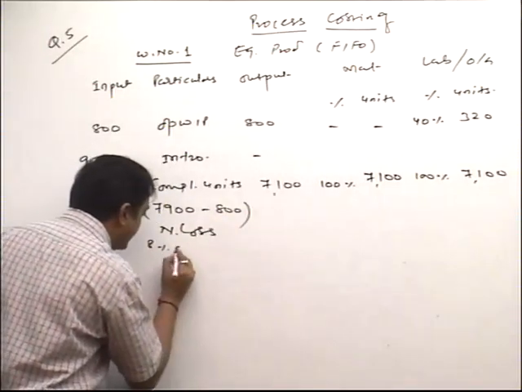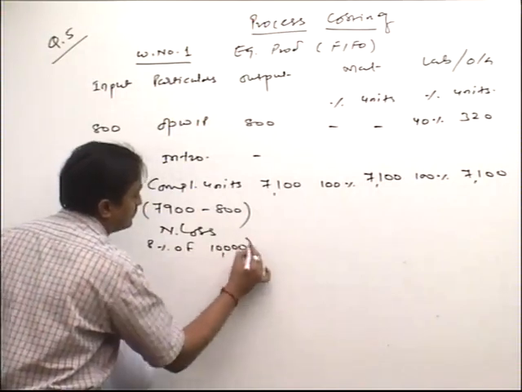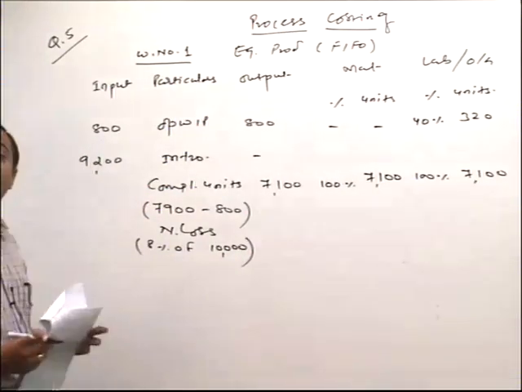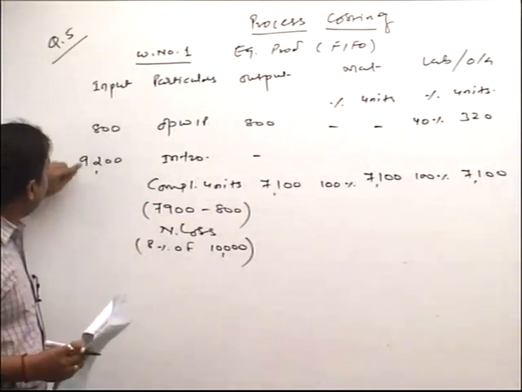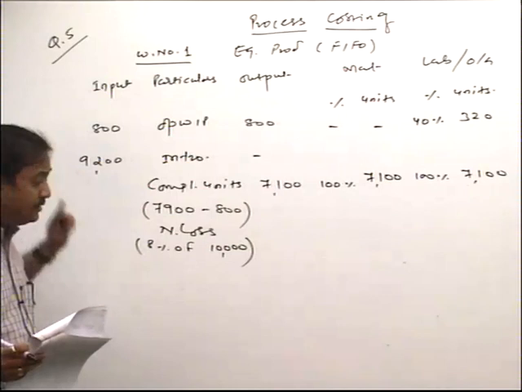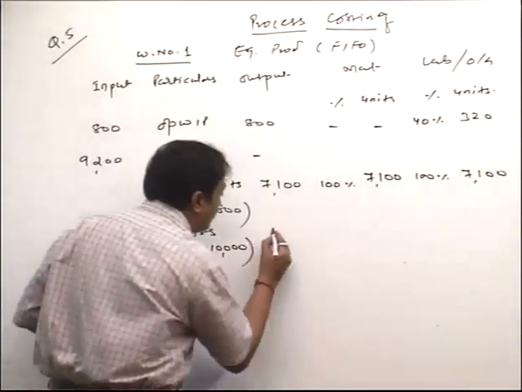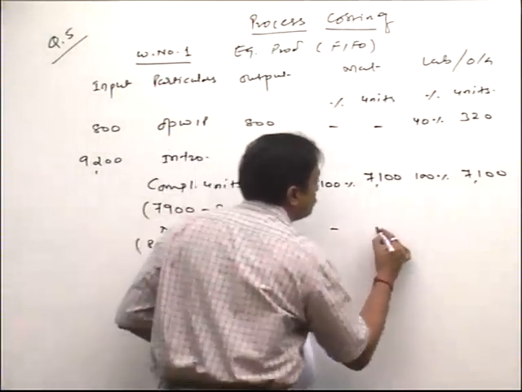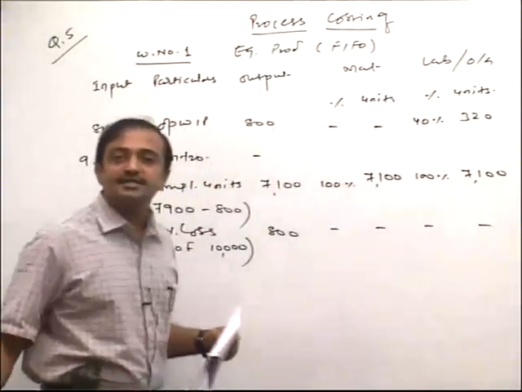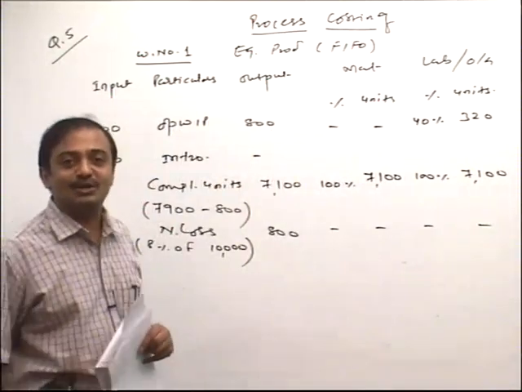Next item, normal loss. Friends, 8% of 10,000. How is this coming up? 800 plus 9,200 total, how much coming up, friend? 10,000. On that we take how much percentage? 8%. So 800 is my normal loss. Dash, dash, dash, dash. Why? Because there is no cost allocation to normal loss.